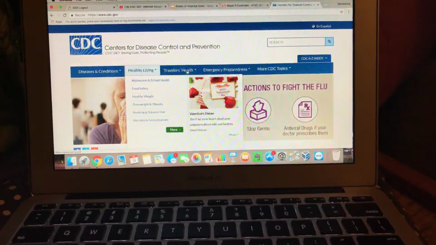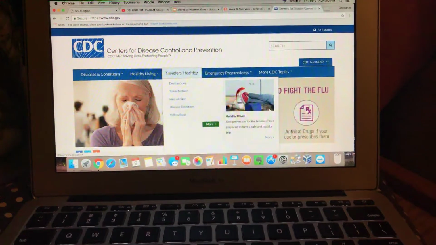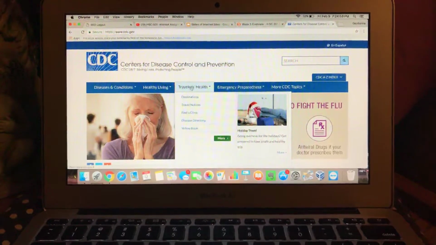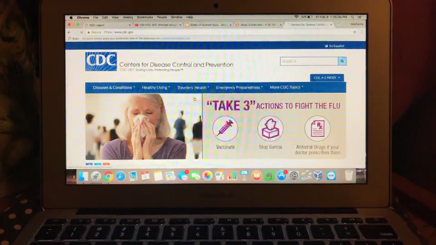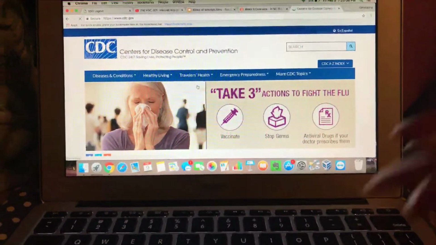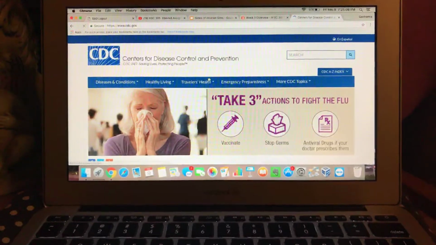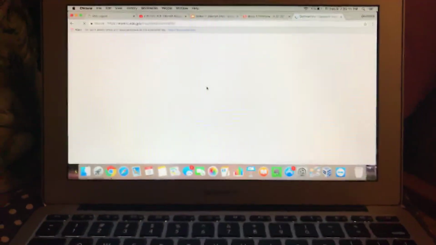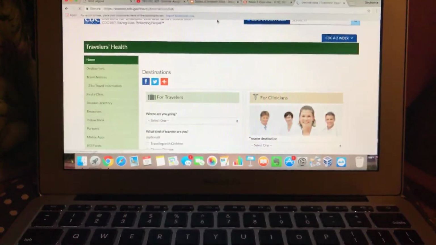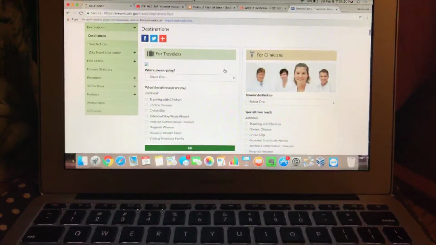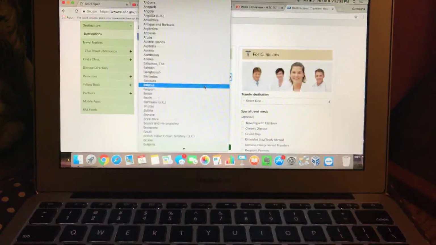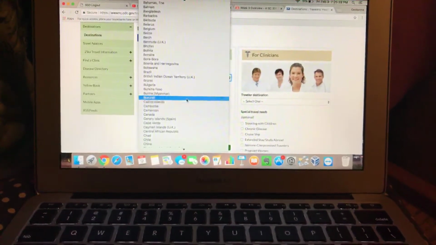Also, my favorite is traveler's health. I actually did not know that the CDC provided this type of information. So basically, you would click on destination and it takes you to this tab. My computer is being really slow, but yeah. This is really cool for people that travel or will be traveling in the future. It has a drop-down box to see wherever in the world you are traveling. So for example, let's just do Brazil.